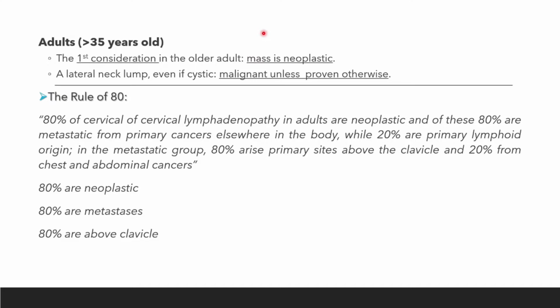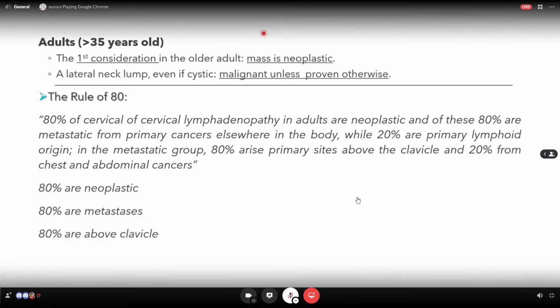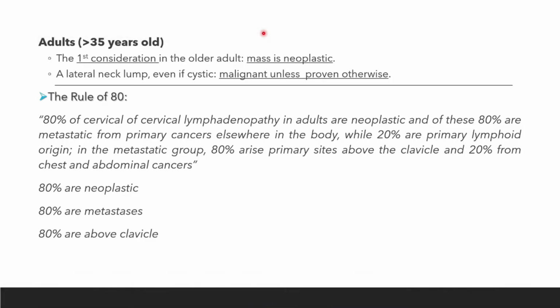Kalau adult, the first consideration in the adult mass is neoplastic. So, kalau lateral neck mass especially, lateral neck lump, even cystic pun, malignant unless proven otherwise. So, kita guna the rule of 80.